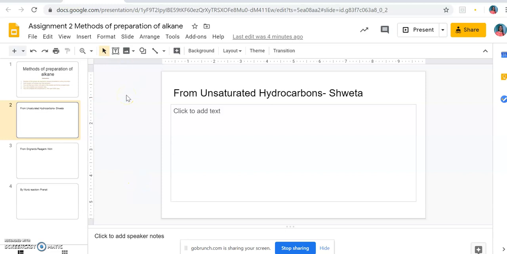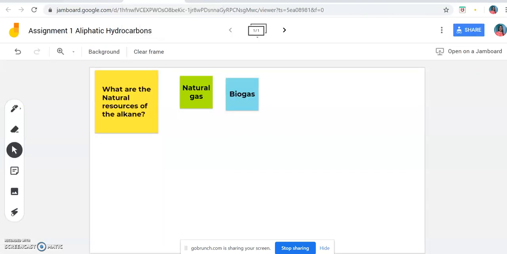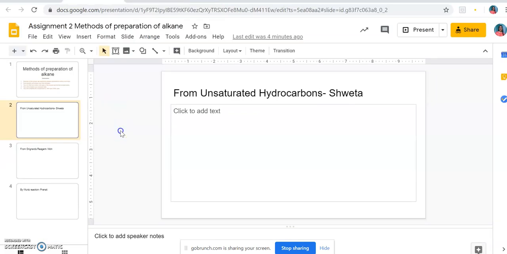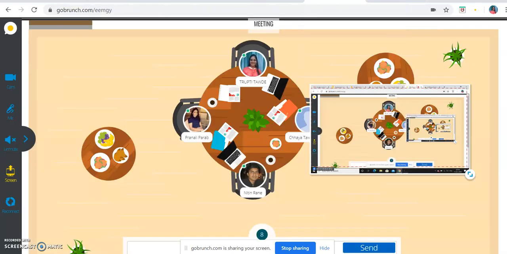You don't have to save this assignment because this is in the Google Drive version, so it will get automatically saved. You're supposed to finish both these assignments by tomorrow. So the deadline is tomorrow. You'll be finishing these assignments tomorrow.